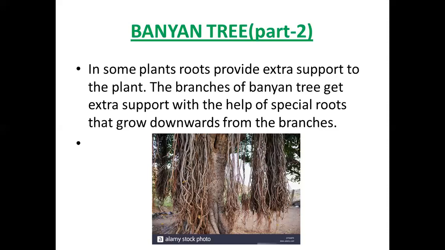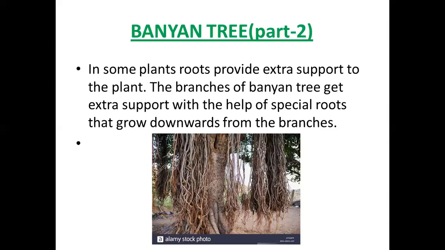This banyan tree possesses some more roots present around the trunk and hanging from the branches. These roots are hanging downwards from the branches and they give extra support to the plant.